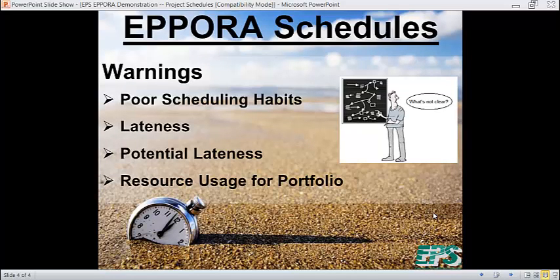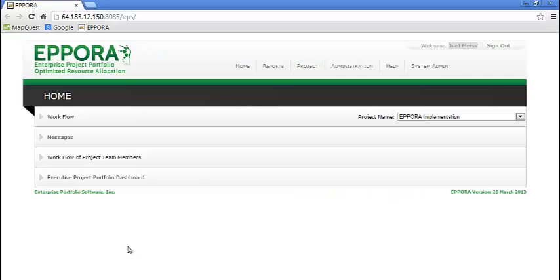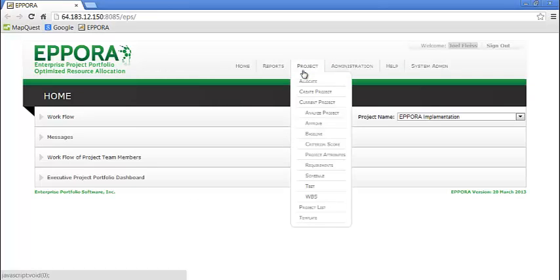So what EPPORA does is it warns on poor scheduling habits, lateness, potential lateness, and resource usage for the portfolio. Let me do a little demonstration of EPPORA scheduling so you just get a feel for its features. So if I go to Project and click on the Schedule command,